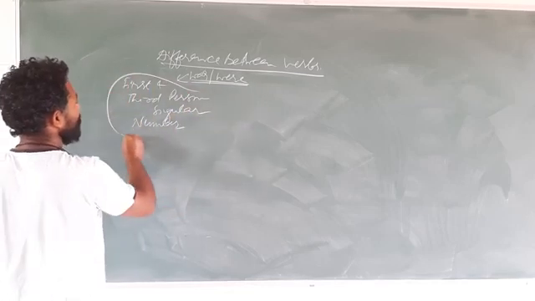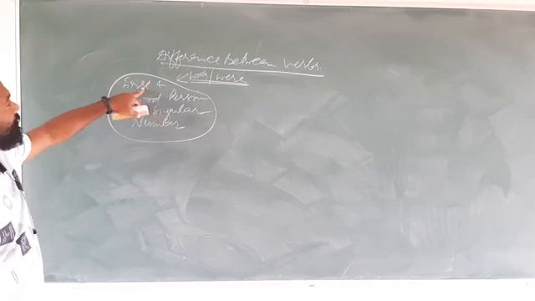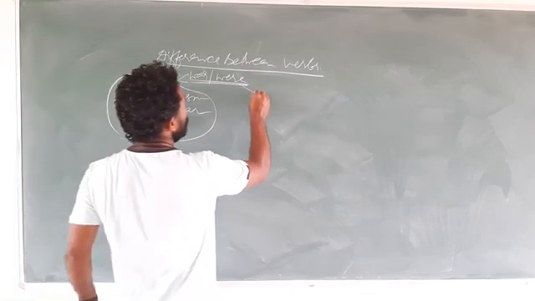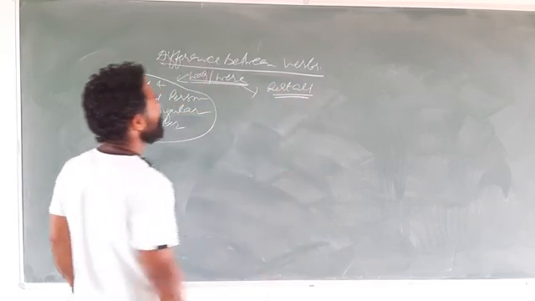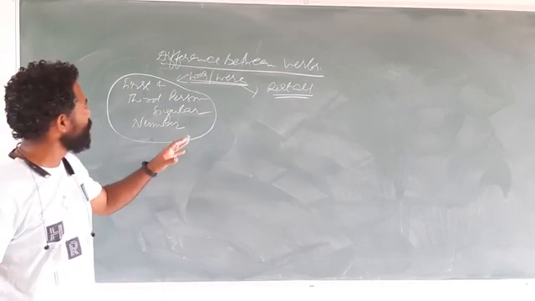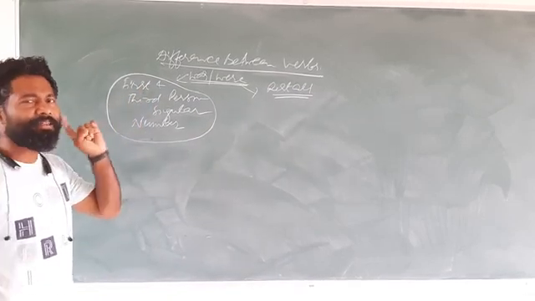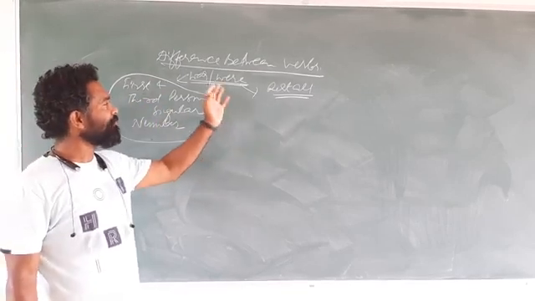Was is used in past tense with first person singular number and third person singular number, and were is used with the rest. Whatever is left, if you exclude first person singular number, that is I, and third person singular number, with that you will use were.